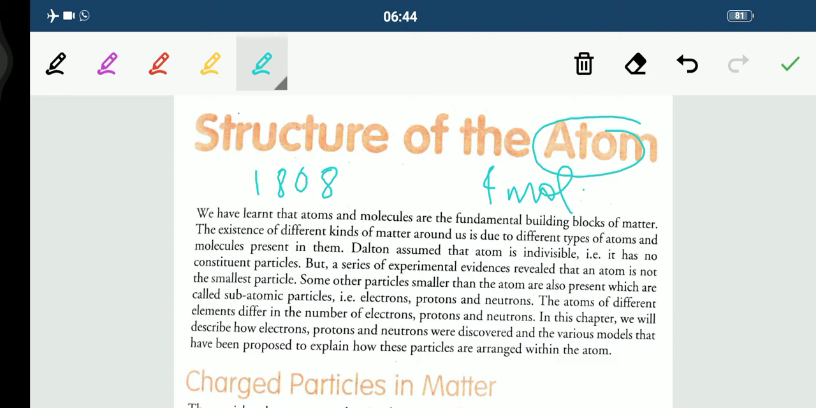But children, however, Dalton's concept of atoms could not explain why atoms of different elements differ from each other in masses and properties. Why do atoms combine to form molecules? Fine. So these were the questions that were unexplained by Dalton. Now, children, to look for answers to all these questions, a lot of studies were carried out to know whether the atom is really indivisible. Fine. So let's just study a little experiment.